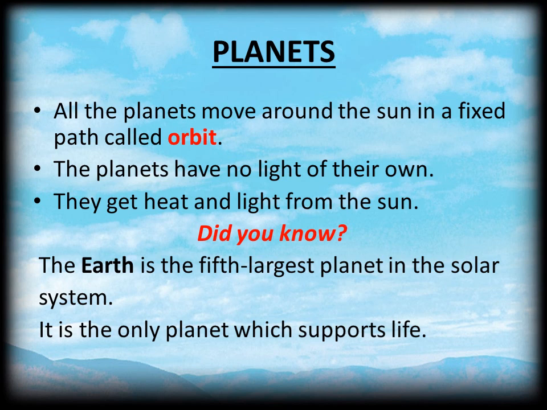The planets have no light of their own. They get heat and light from the Sun. Children, did you know the Earth is the 5th largest planet in the solar system? Yes, it is the only planet which supports life.